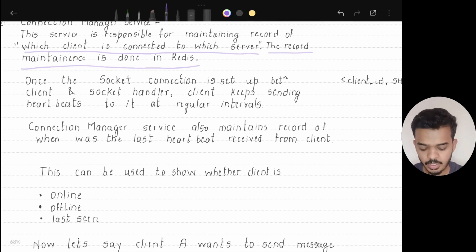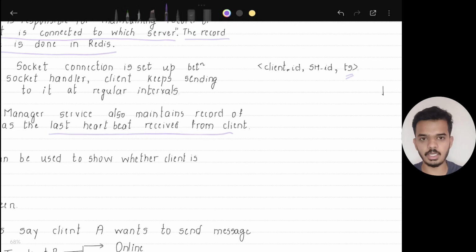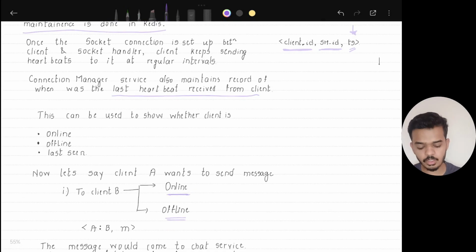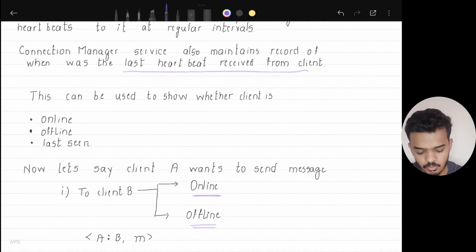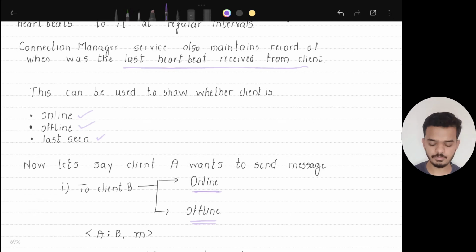Okay. Now the connection manager also maintains a record of when the last heartbeat was received from the client. So it will maintain the client ID, and which socket handler server it is connected to. I mean the service would be the same, but which server running this service is it connected to. It will maintain the timestamp when the last heartbeat was received from a particular client. Now this timestamp can be used to show whether a client is online or offline, and if offline, when the client was last seen.